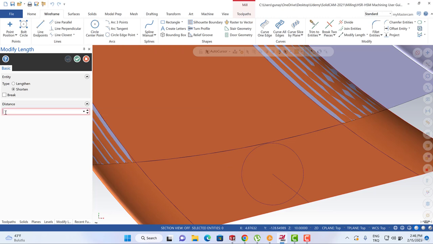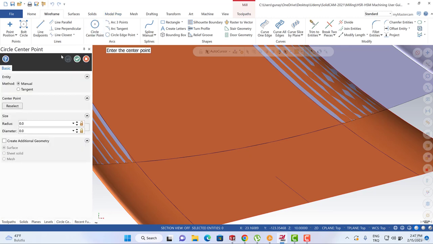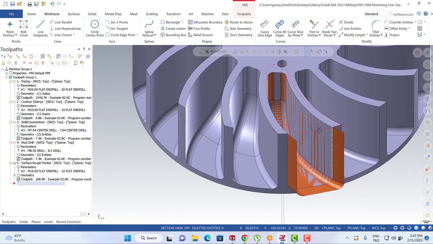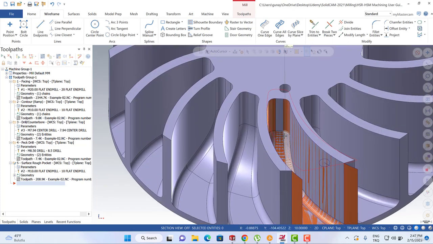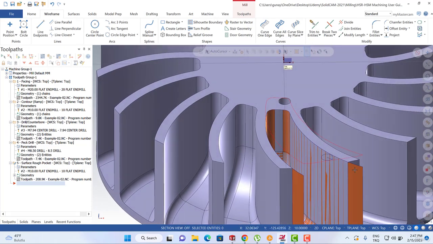Oops, not minus, 0.5 millimeter shorten options is selected, and then we can create 8 millimeters here. Okay, that's cool. This is going to be my entry position.